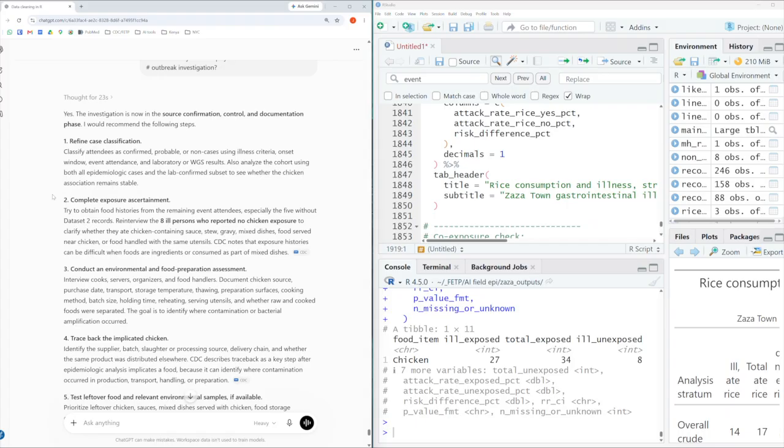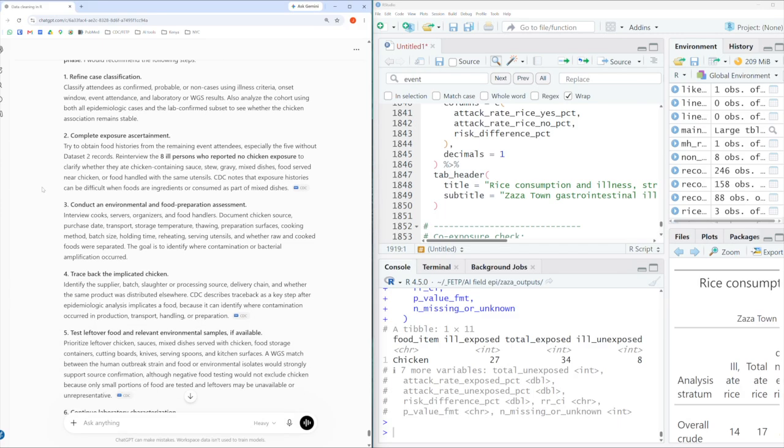And we can see here some of the responses that the chatbot provided, which are overall pretty good. So first is just to further classify the cases as confirmed, probable, or non-cases. Continue to try to gather information from the people that we didn't interview. Remember, there were 60 people at the event, but we interviewed 55. I'd also suggest re-interviewing the 8 persons who reported no chicken exposure but were ill.